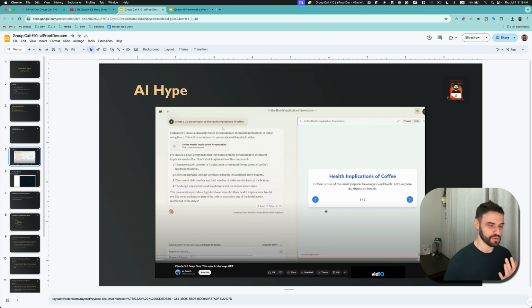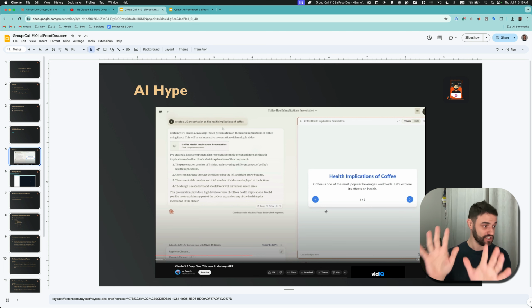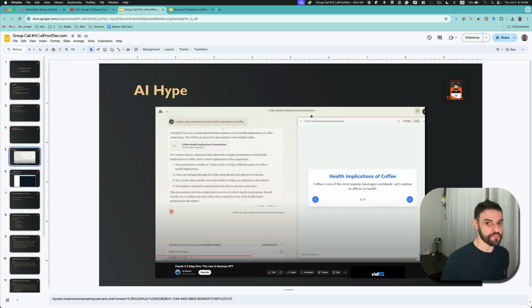For example, he was saying, okay, create a presentation using JS to talk about cough implications for health. But that was everything he did. He just did this. And then he was impressed by the preview on the right, and that was it. But he didn't try to get this code to apply to a real presentation, to see in full screen. He didn't do anything. He just said, okay, it's amazing, it's impressive, and that's it.